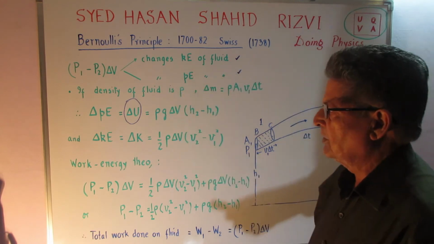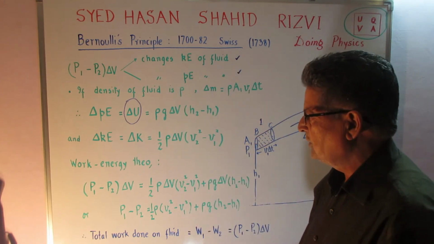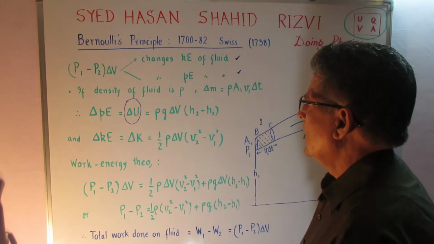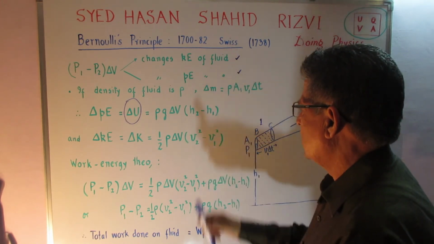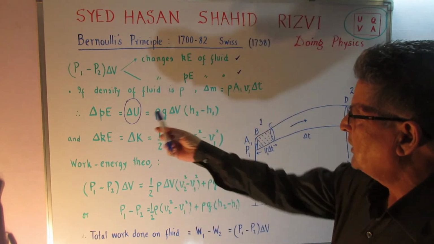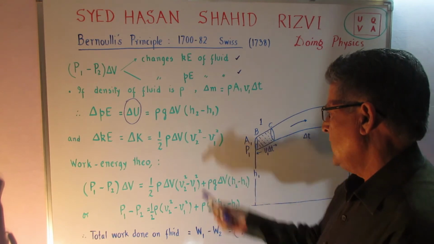Rho delta V gives the mass, into the acceleration due to gravity. So this is the gravitational potential energy which is changing, and the second height is h2 minus h1, the first height. So the change is equal to rho g delta V, h2 minus h1.